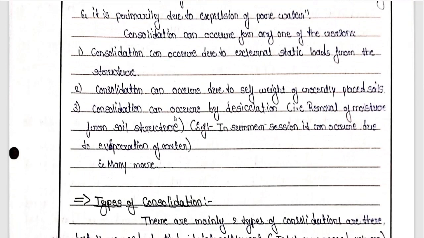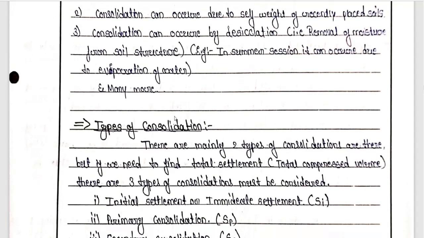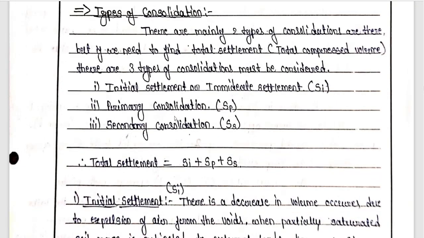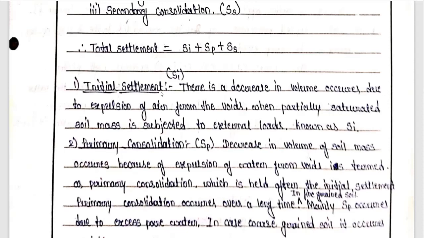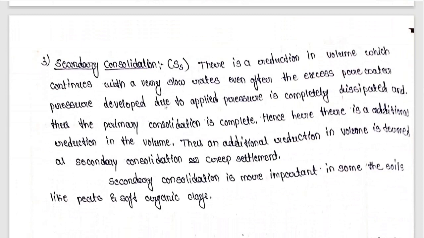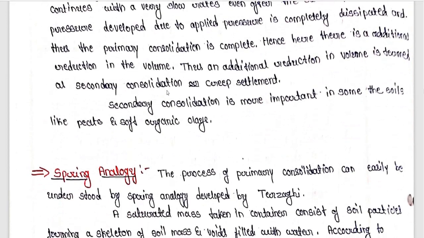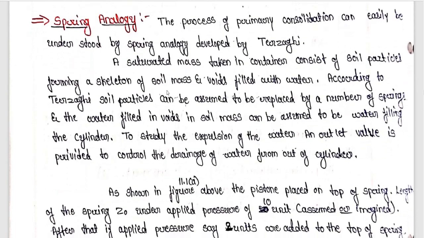After that, we studied why this consolidation happens, what is the main reason behind this, and what are the types of consolidation. While studying the types of consolidation, we have also studied the total settlement of the soil. So initial settlement, primary consolidation, and secondary consolidation all together give us the total settlement, which we have already studied in the previous session. We also studied Terzaghi's spring analogy in the previous session.